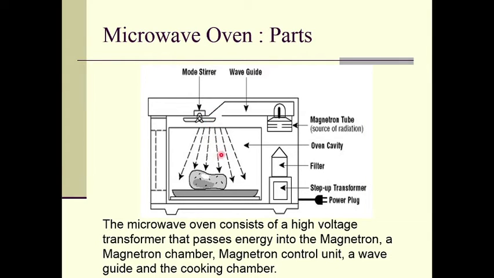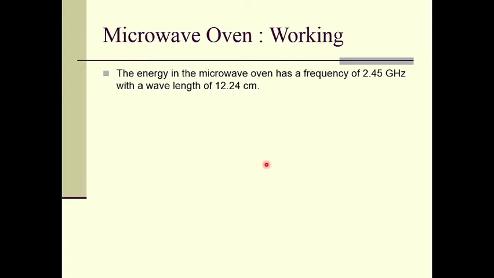So this is the microwave chamber, where inside the oven we put the food, and on this food the microwaves are incident, right? So let us study the working of the microwave oven. The energy in the microwave oven has a frequency of 2.445 gigahertz with a wavelength of 12.24 centimeter. So you can imagine the size of the wavelength, right? The wavelength is of 12.24 centimeter size, right?